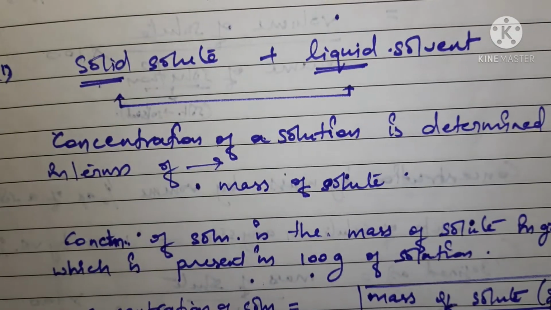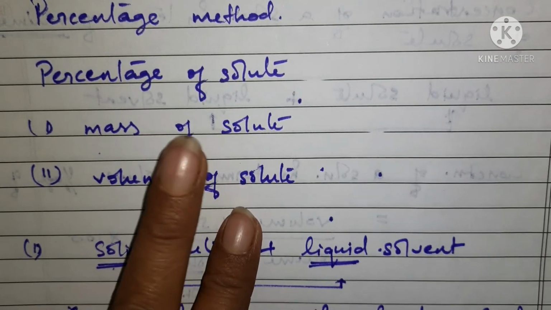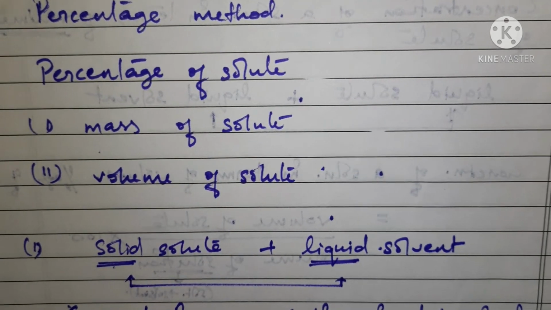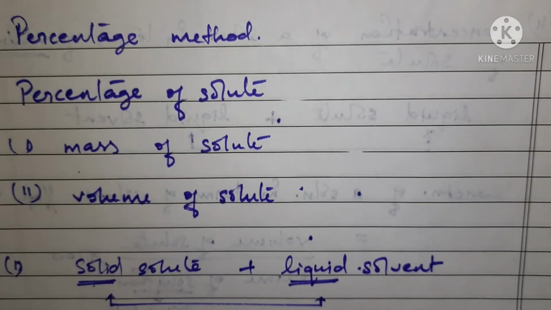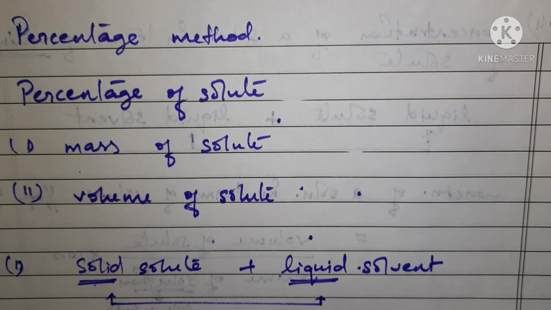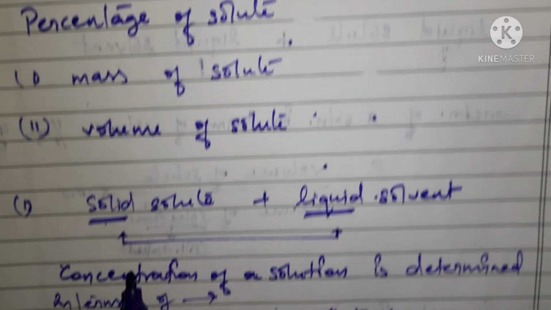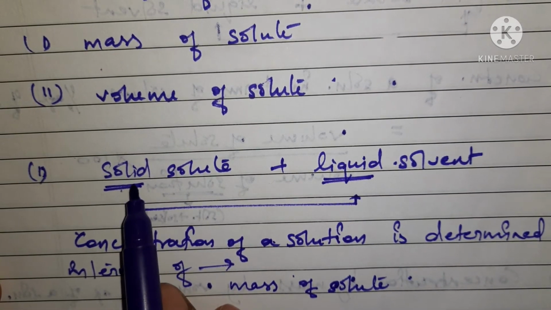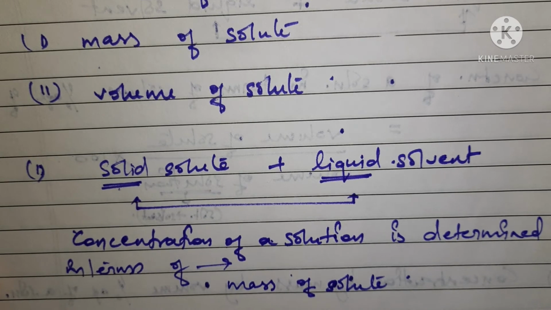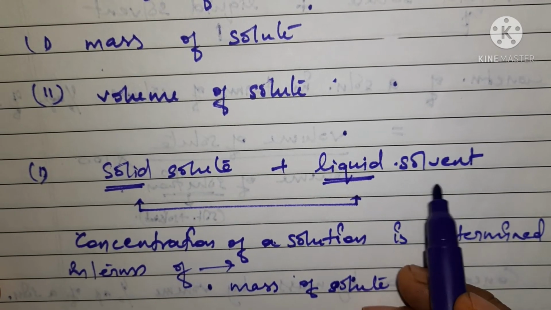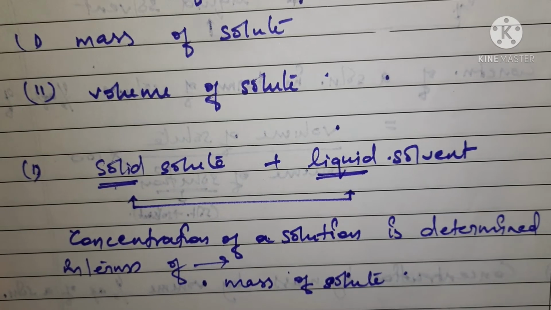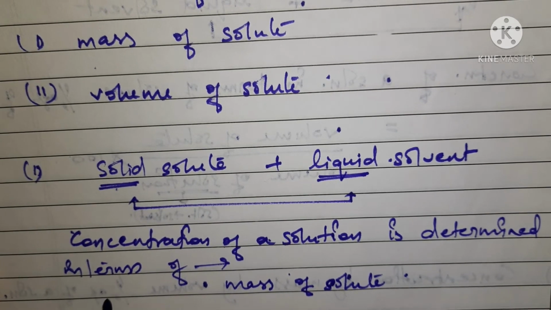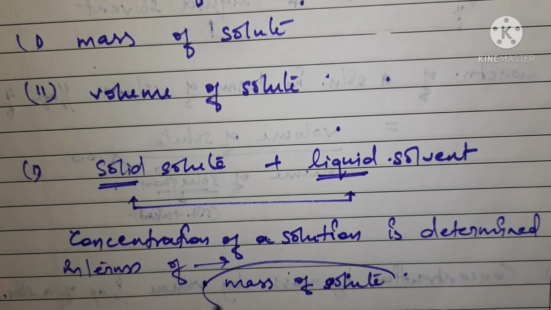So in the very first case, where we are going to consider the mass of a solute, the solute is solid in such cases. Okay, so when a solid solute is mixed into a liquid solvent, in such cases the concentration of solution is determined in terms of mass of solute.